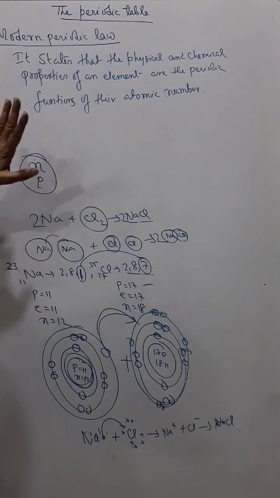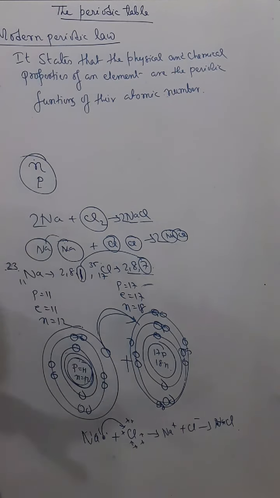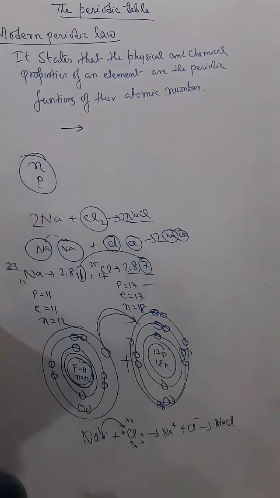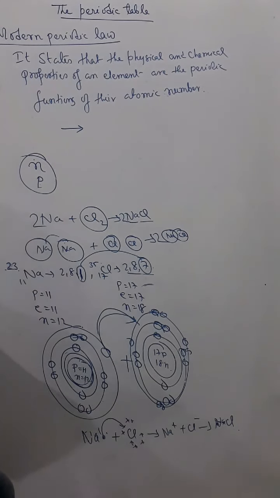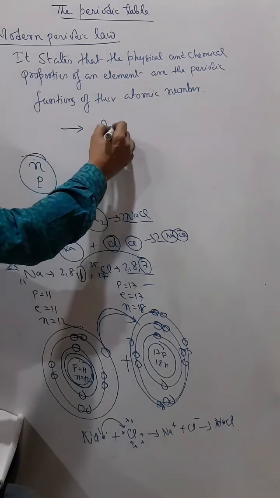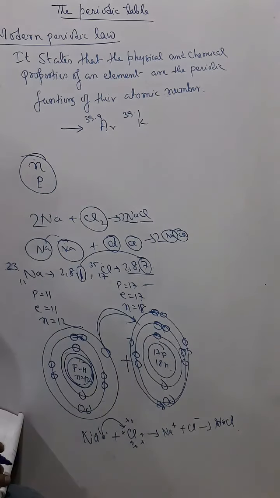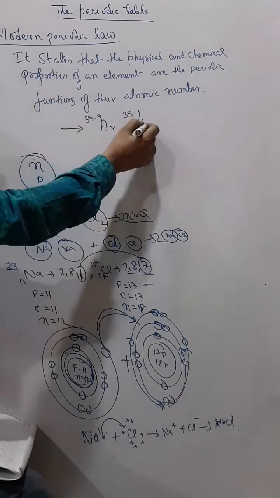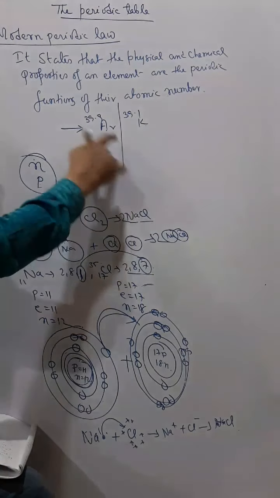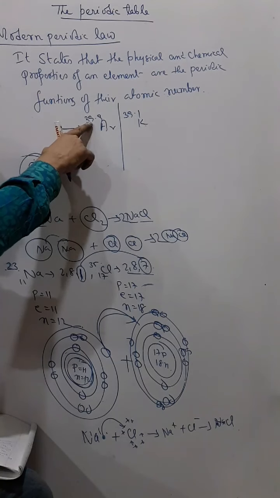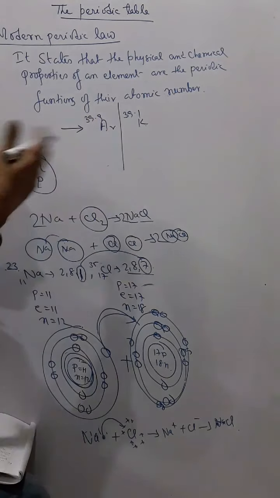In Mendeleev's periodic law it looked like a defect, but in the modern periodic law it is okay. For example, if you remember, one of the defects in Mendeleev's periodic law was the anomalous pair. In the anomalous pair, argon was 39.9 and potassium was 39.1. Argon should go after potassium by weight, but in Mendeleev's table argon was before potassium.